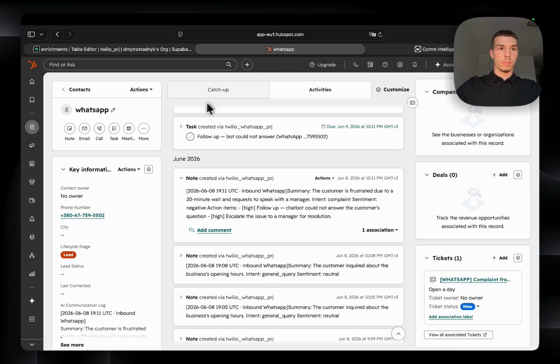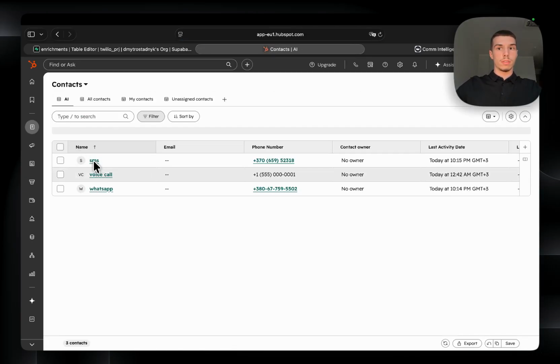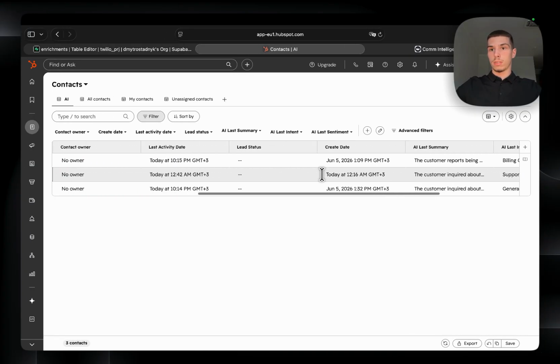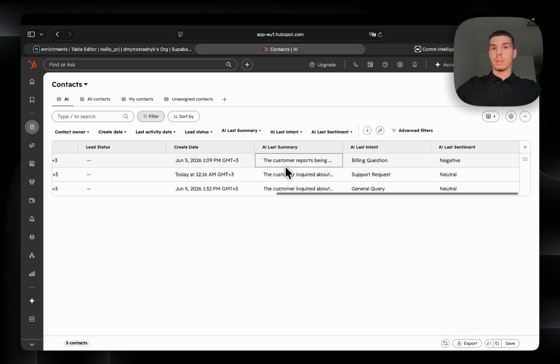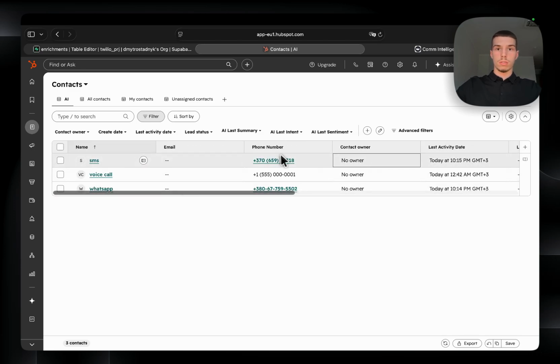So the CRM was also updated. Here you can see SMS, and also in the CRM we can see the AI last summary, last intent, last sentiment, and we can see that it is updated.